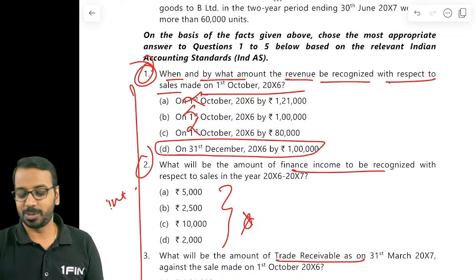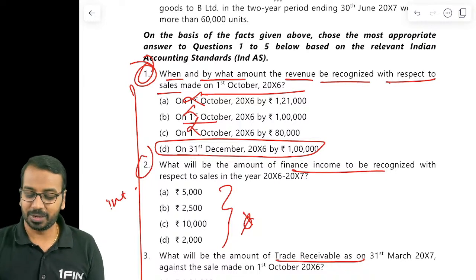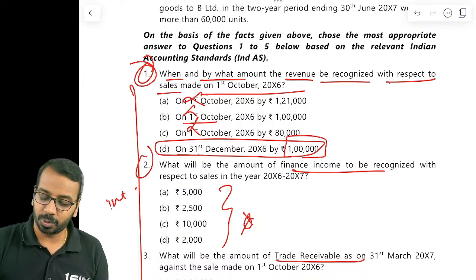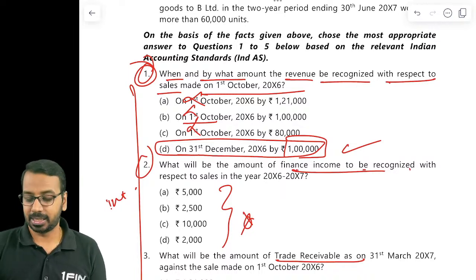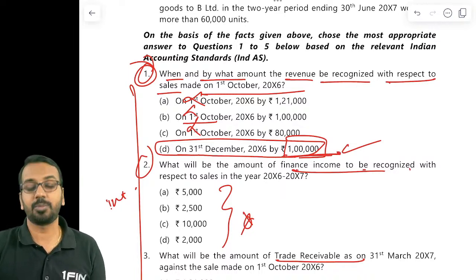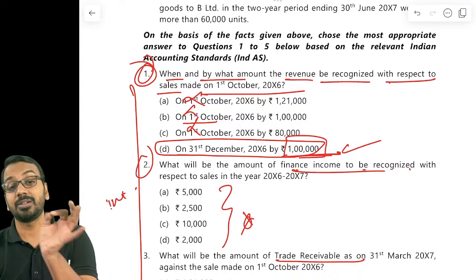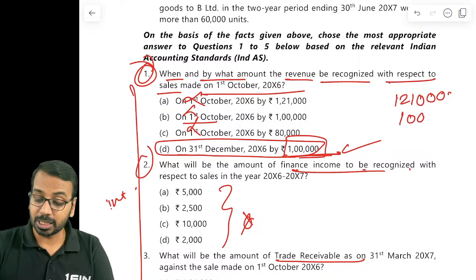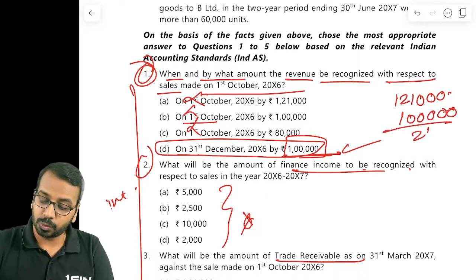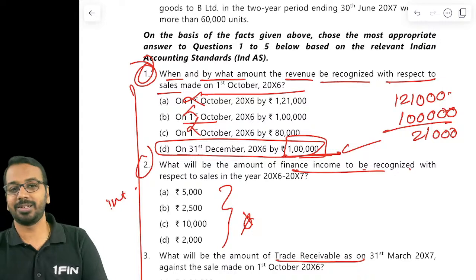See, actually they should have been smarter to include one more option as 31st of December. By what amount? 1 lakh, straightforward, right? Second question, finance income to be recognized. Now, the cash price or the transaction price is 1 lakh. There is a financing component. See, the agreed price is 1,21,000. The cash price is 1 lakh, and this 21,000 indicates the financing component.